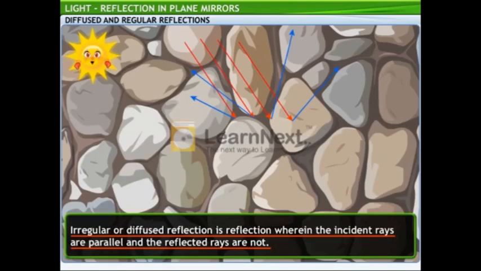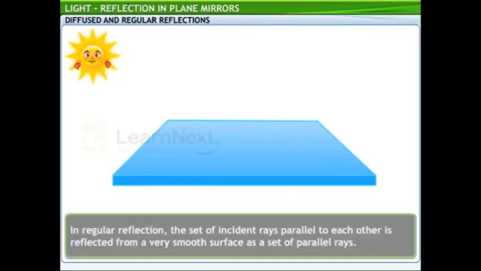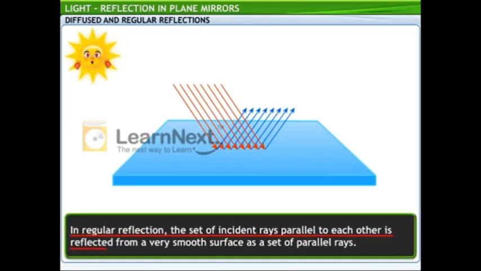The reflection from such irregular surfaces is called irregular or diffused reflection. The reflection from a very smooth surface, like that of a plain mirror or a plain glass, is called regular reflection. In regular reflection, a set of incident rays parallel to each other is reflected from a very smooth surface as another set of parallel rays.